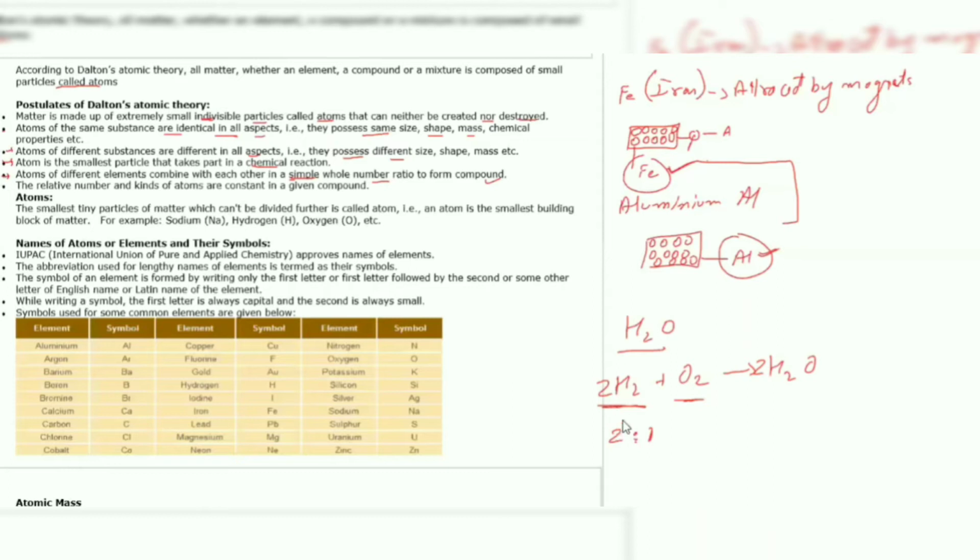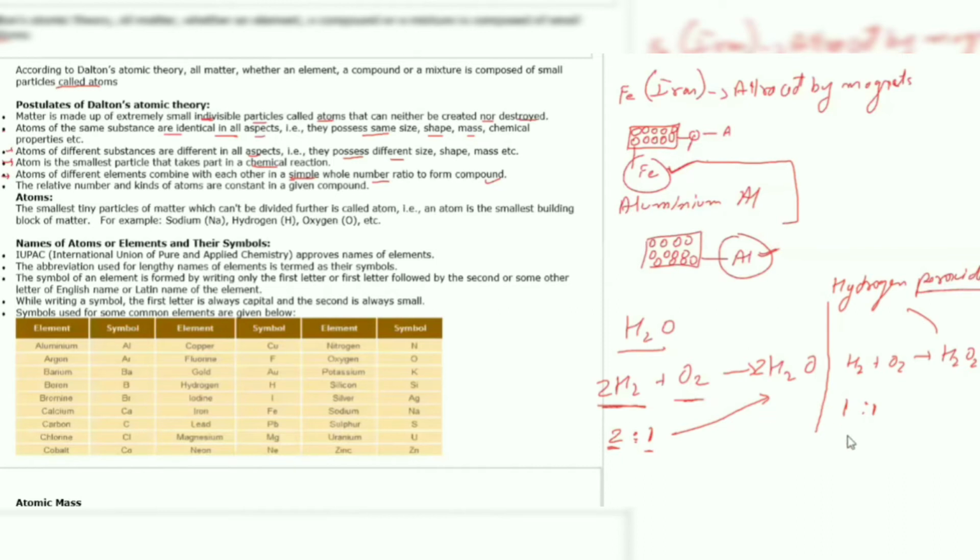That means whenever hydrogen and oxygen are combining in a ratio 2:1, they will always yield us water. But if we change this combining ratio, for example, we just write H2 plus O2 and the combining ratio is 1:1, then we will get H2O2. This is hydrogen peroxide.